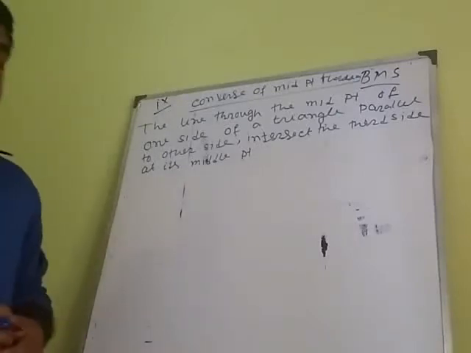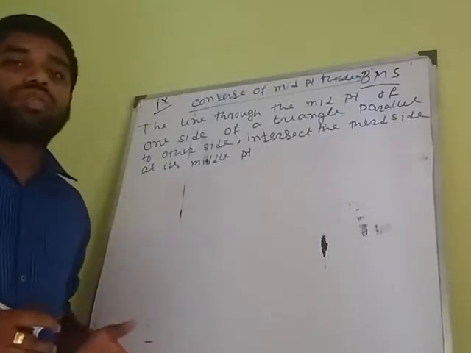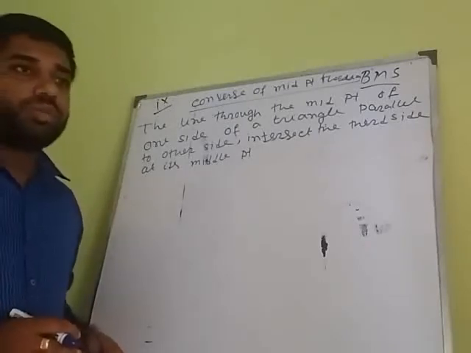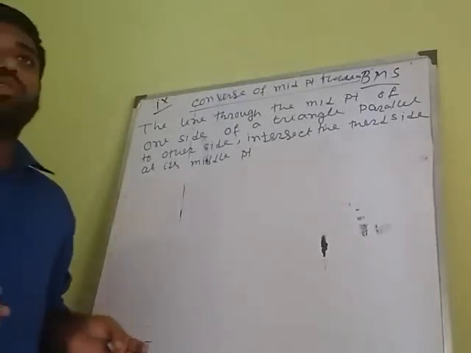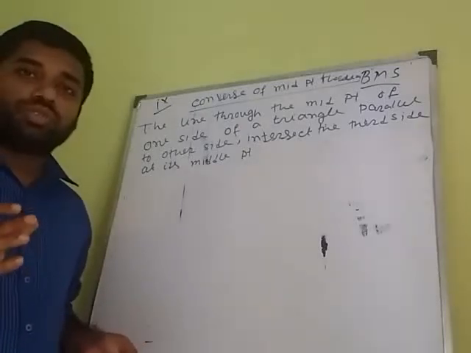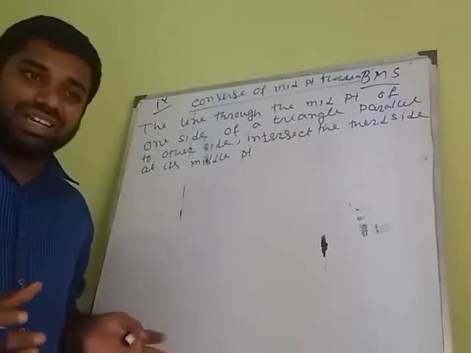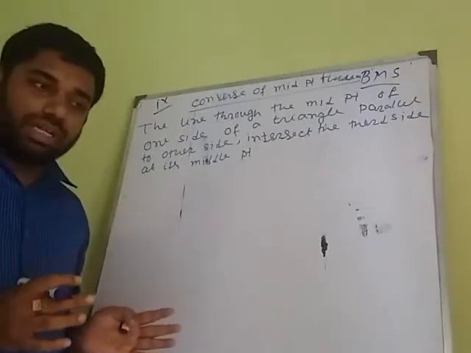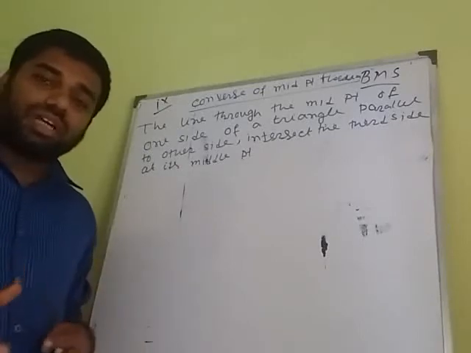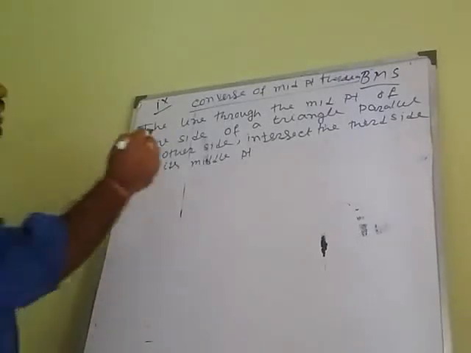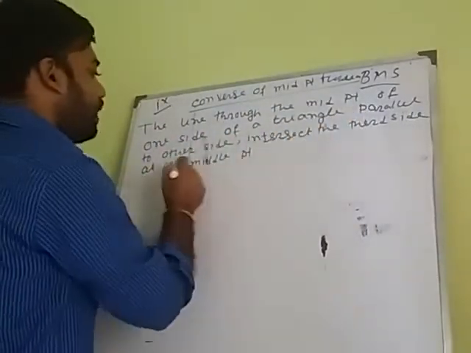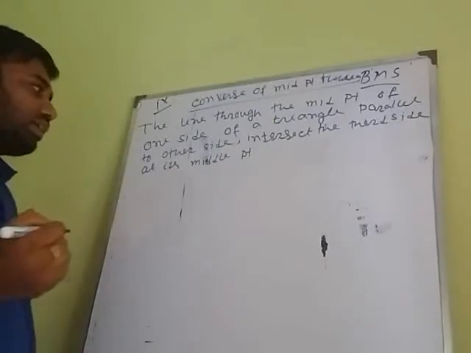Welcome class 9 students. Today I will discuss the converse of the midpoint theorem. In the midpoint theorem we have proved that in a triangle, the line joining the midpoints of two sides is parallel to the third side and is half of the third side. Here I will prove the statement: the line through the midpoint of one side of a triangle parallel to another side intersects the third side at its midpoint.